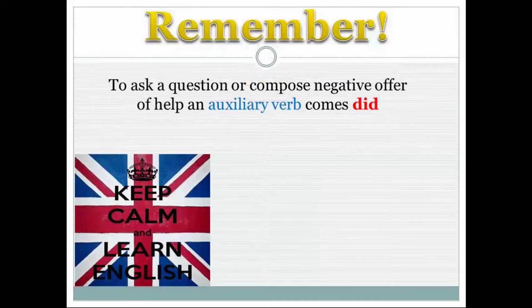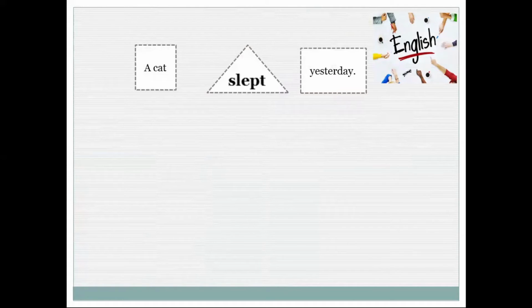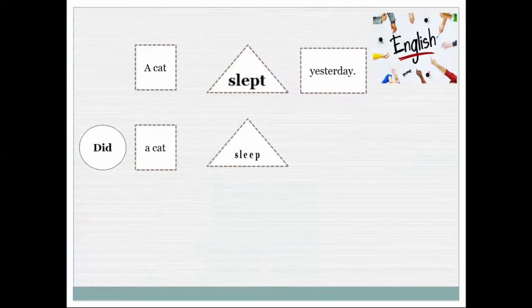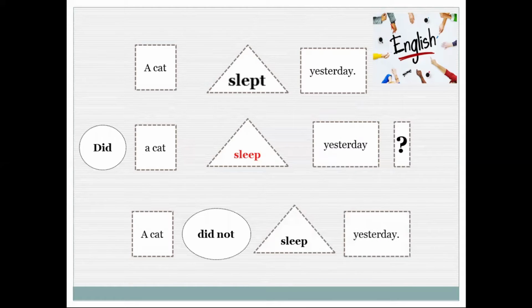Please remember this. To ask a question or compose a negative sentence, the auxiliary verb did comes in to help. Auxiliary verb did. The cat slept yesterday. Did the cat sleep yesterday? The cat didn't sleep yesterday.